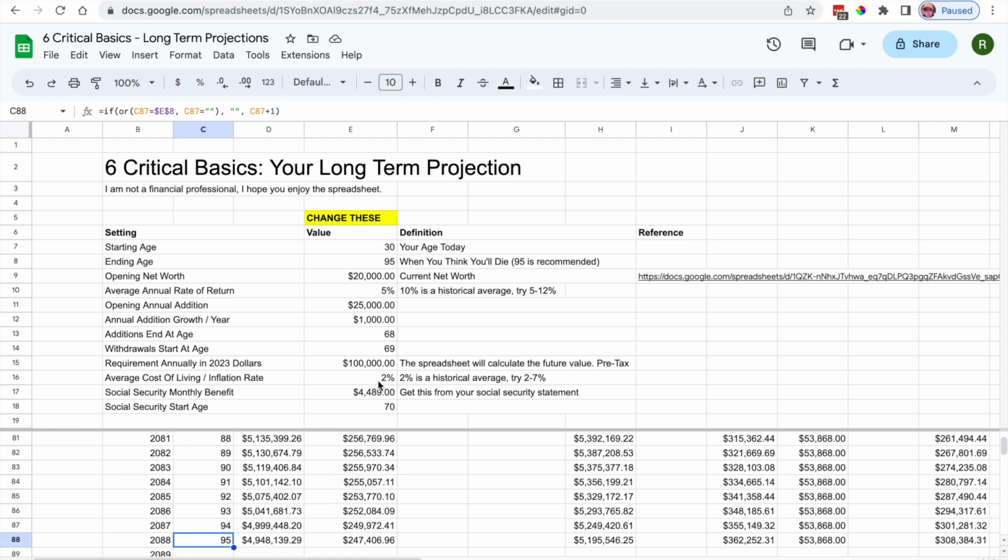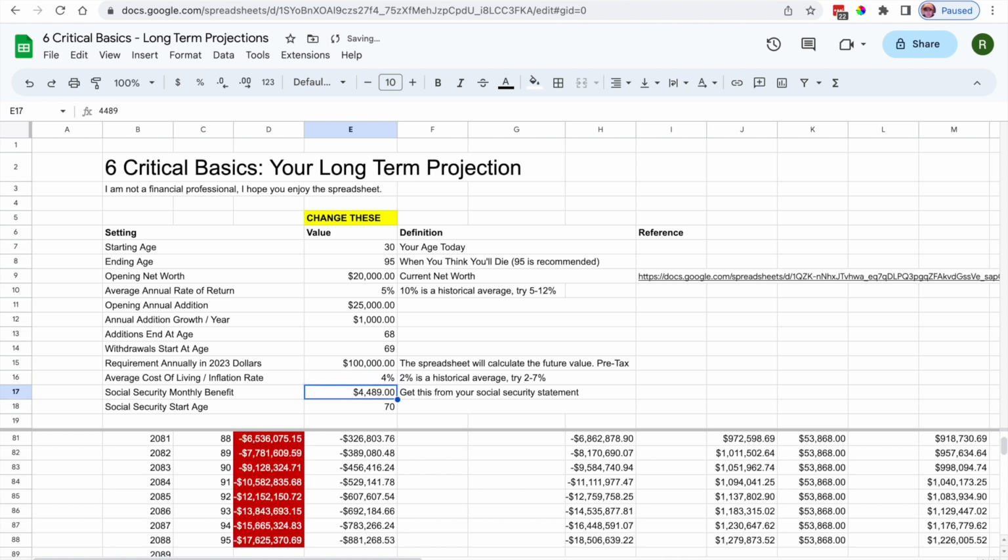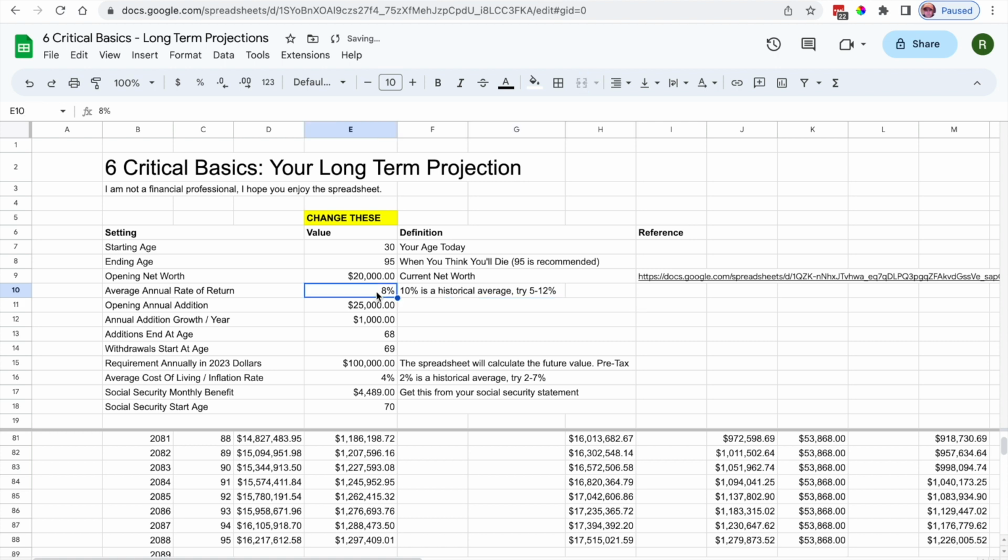But now what we're going to do is we're going to say, hey, let's adjust some of these numbers. So what happens if inflation doubles to 4% on average? Well, there you see, at this rate of savings, with these expenses, you're not going to have enough money. But then, here, let's take this average annual rate of return, so 10% as a historical average for the S&P 500. Let's go ahead and put that at 8%. Well, if that's up towards historical averages, you're pretty good, even if the average cost of living is relatively high.